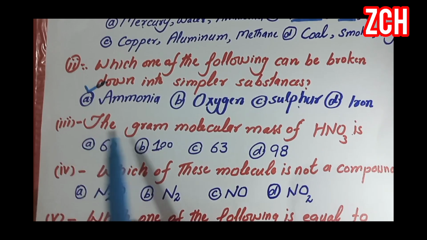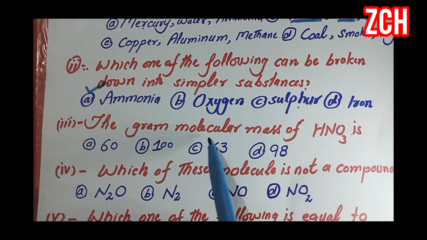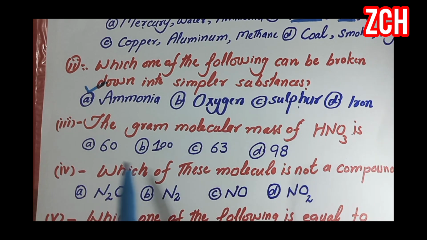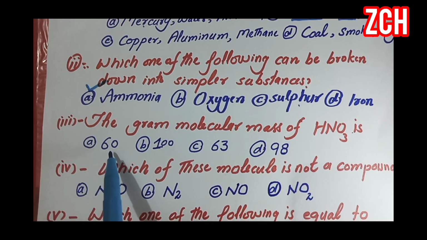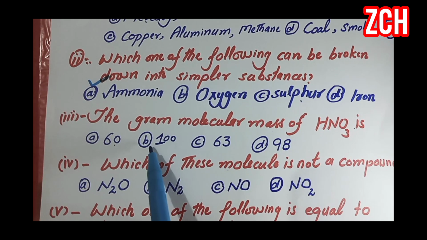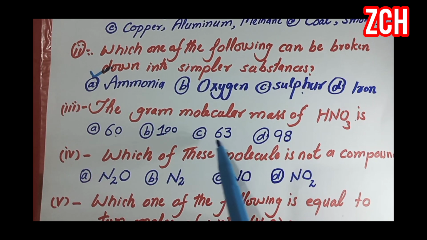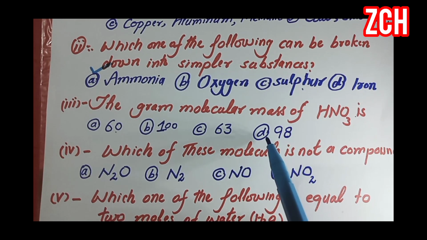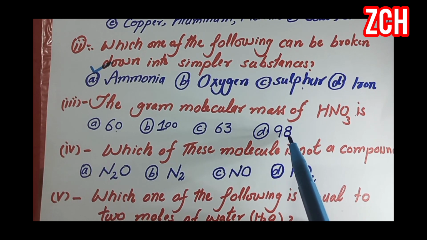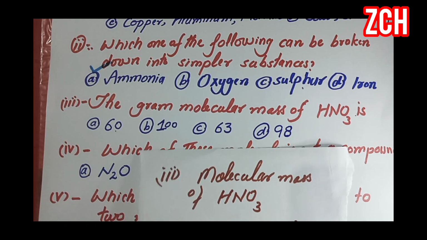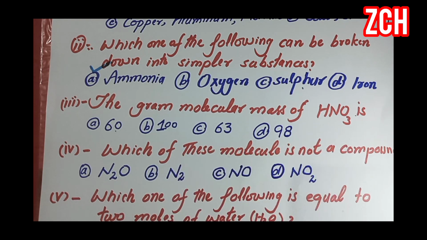Number 3, the gram molecular mass of nitric acid is option A 60 gram, option B 100 gram, option C 63 gram and option D 98 gram. In my previous video, we discussed how to calculate the molar or molecular mass of any compound.